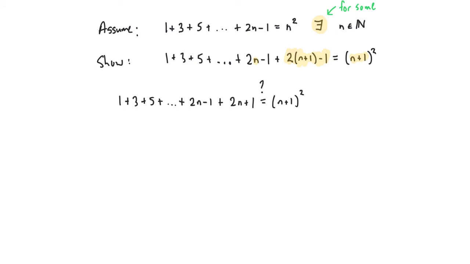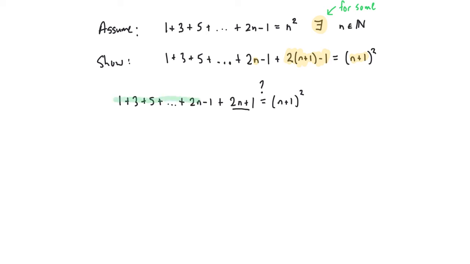Constructing a correct show step is an important part before you begin your proof. To begin your proof, recognize that you want to show that this equation here is valid. The show step is indeed valid. Note that I made a minor adjustment to the very last term of the show step. Instead of 2 times the quantity n plus 1 minus 1, I just simplified that to 2n plus 1. Makes things a bit easier.